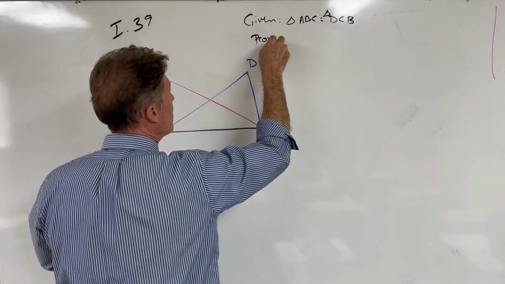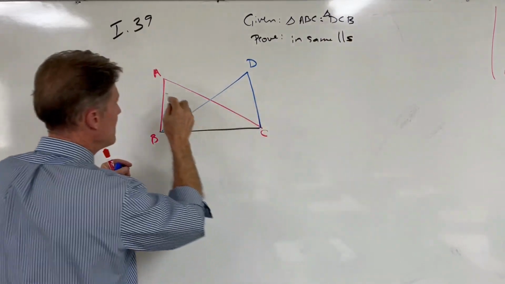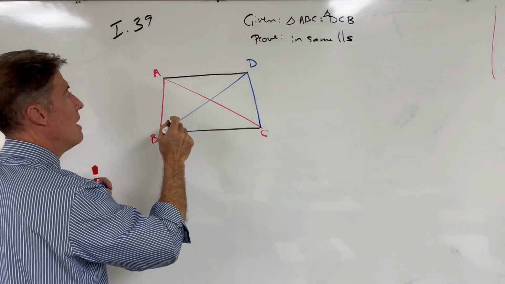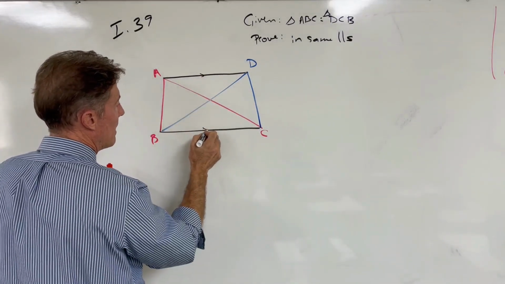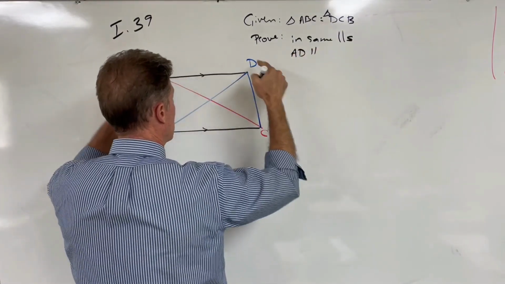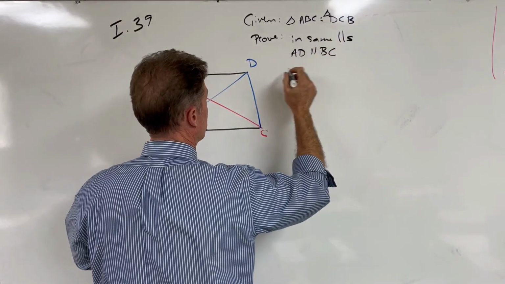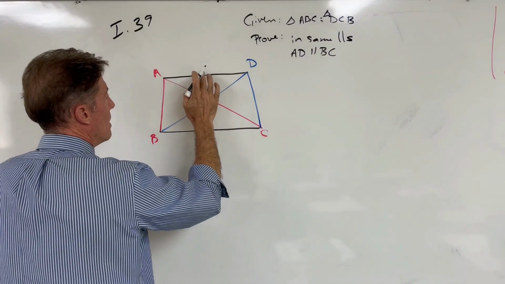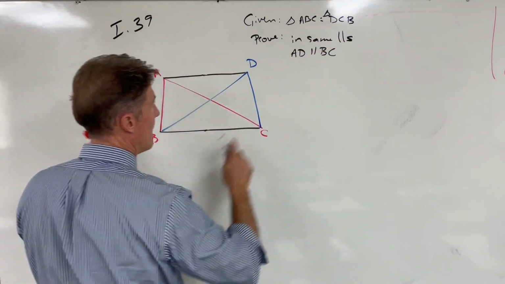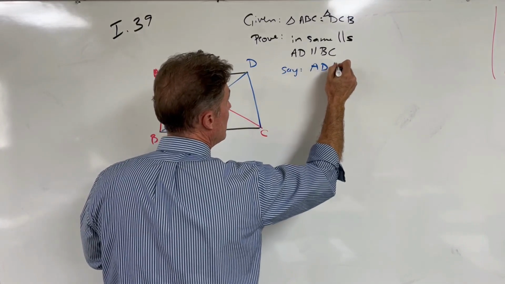And what we want to prove is that they are in the same parallels, which means if we draw a line between A and D, which we can do by postulate 1, that AD will be parallel to BC. That's what we're trying to prove. So that AD, the line connecting the tops, will be parallel to our base BC. So this is going to be a proof by contradiction. So we're going to make the claim, I say, that AD is parallel to BC.